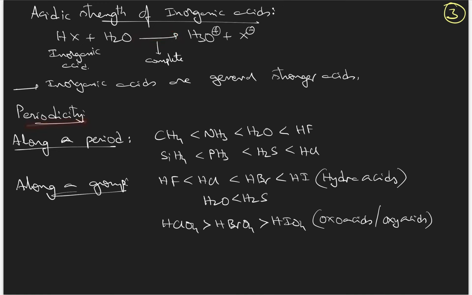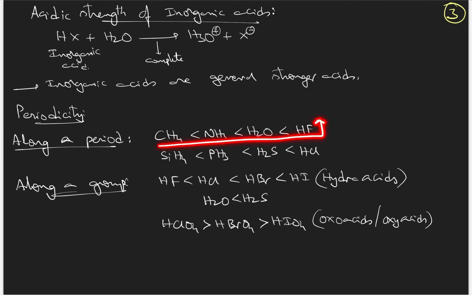And periodicity of inorganic acids: along a period from left to right, I have taken the example of carbon, nitrogen, oxygen, fluorine, the respective hydrides of these elements. From left to right, as the central atom's electronegativity increases, acidic strength also increases. In the periodic table chapter also I have explained this point. These are hydra acids and oxo acids.